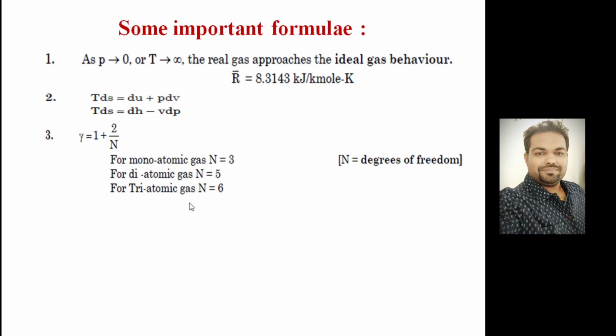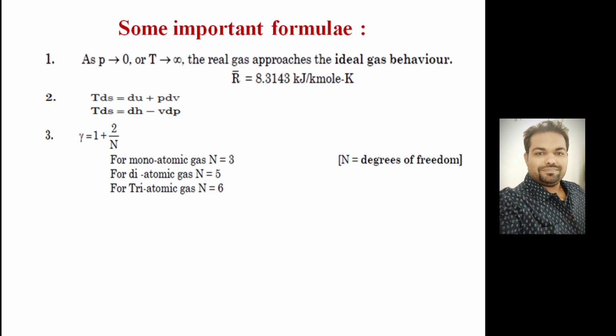Specific heat ratio gamma is nothing but Cp divided by Cv, usually given by this relationship. Gamma is equal to 1 plus 2 divided by n, where n is known as degree of freedom. So if it is a monatomic gas, then n value will be 3. These are all basically derived from the experimental observations. So if you put n equal to 3, you will get gamma of 1.667. So for helium, argon, for these gases, the specific heat ratio will be 1.67. If it is a diatomic, then n is equal to 5.